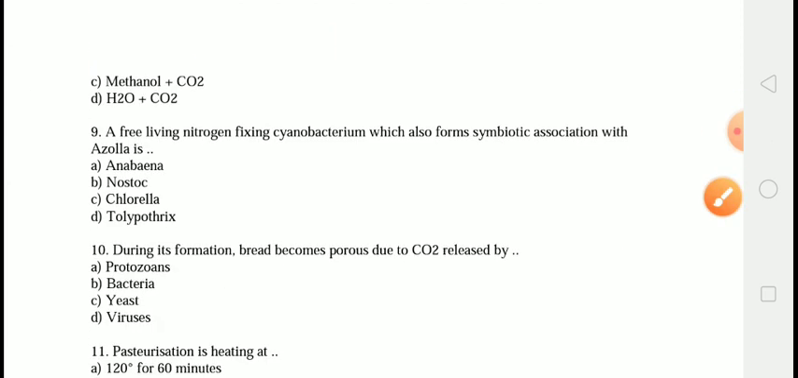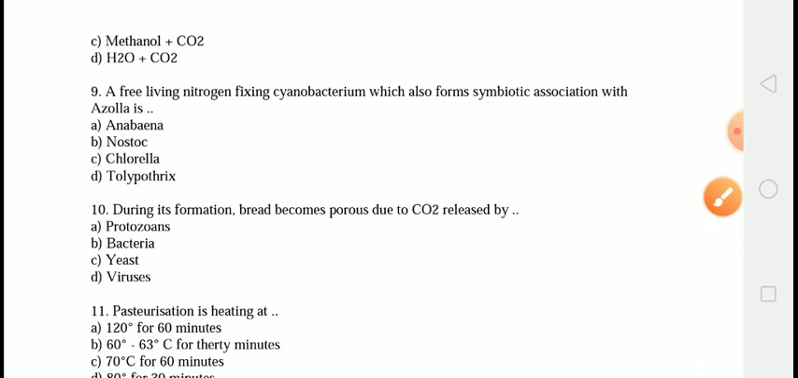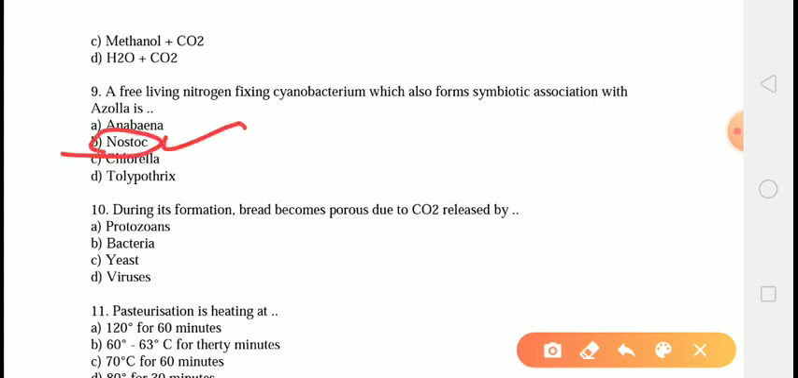The next question is, a free-living nitrogen-fixing cyanobacterium which also forms a symbiotic association with Azolla is. The correct answer is option B, that is Nostoc. Nitrogen fixation can be done by either free-living organisms or organisms that show symbiosis. Anabaena is a free-living cyanobacterium which can also form a symbiotic association with the water fern, that is Azolla.